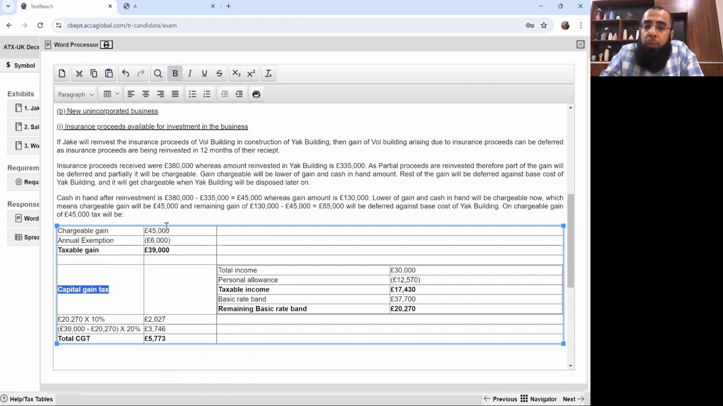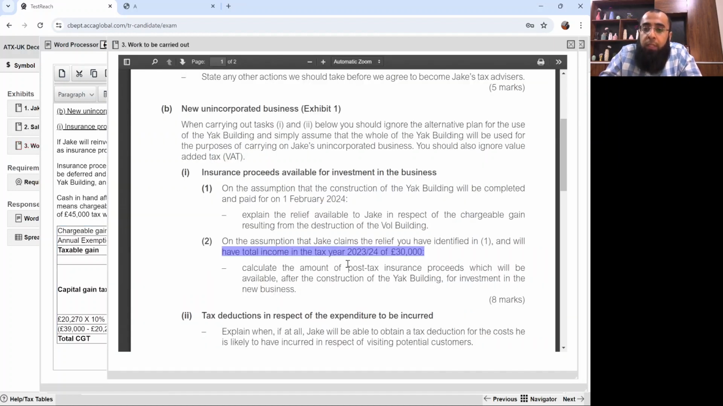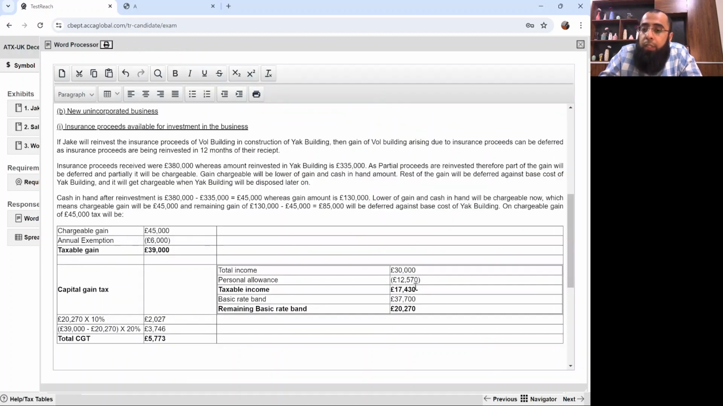See, you had a chargeable gain of 45,000 pounds. You deducted your annual exemption, you got the taxable gain. Now, your total income was given in the question because CGT depends on the basic rate band, and that basic rate band comes from the income tax computation. Total income 30,000 pounds. You deduct your personal allowance, you get your taxable income. Basic rate band is 37,700. The remaining basic rate band is 20,270.